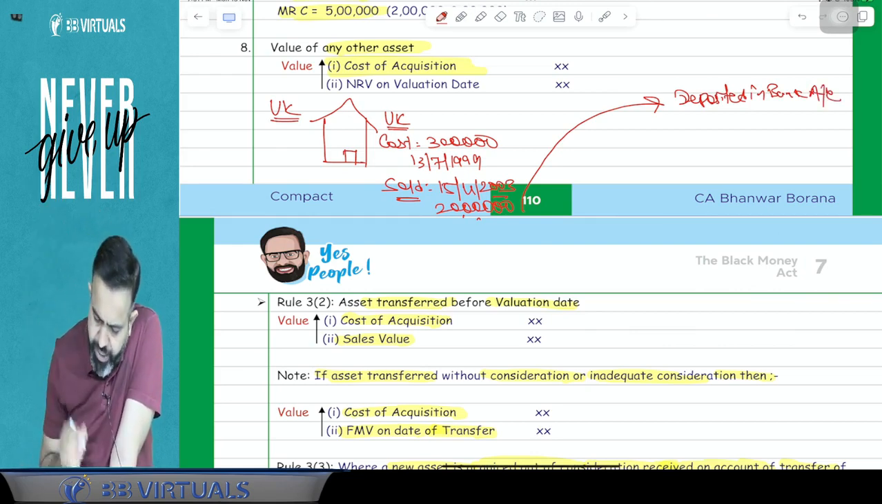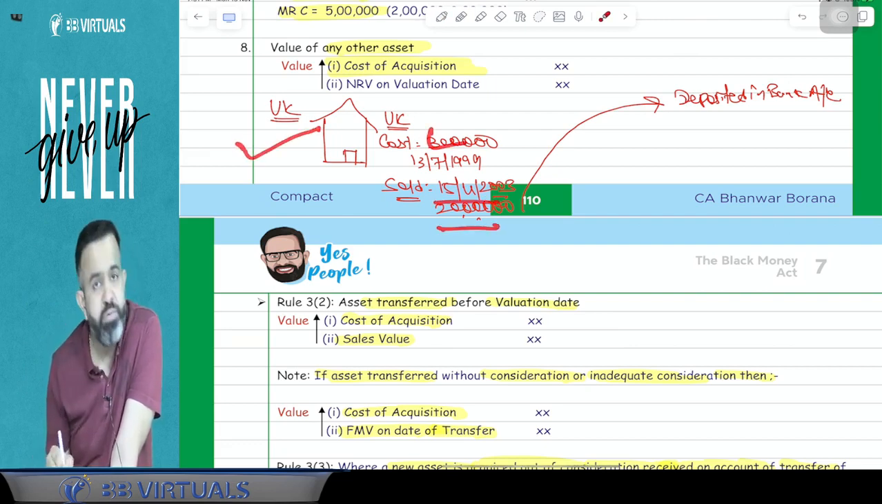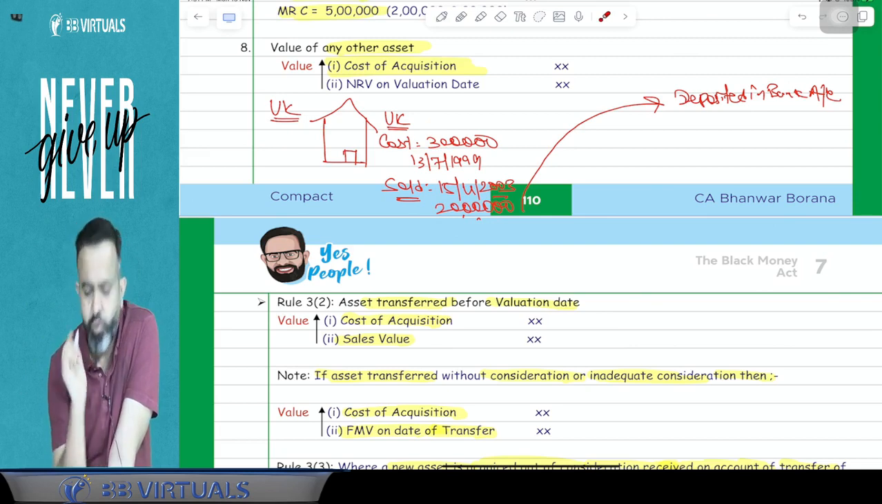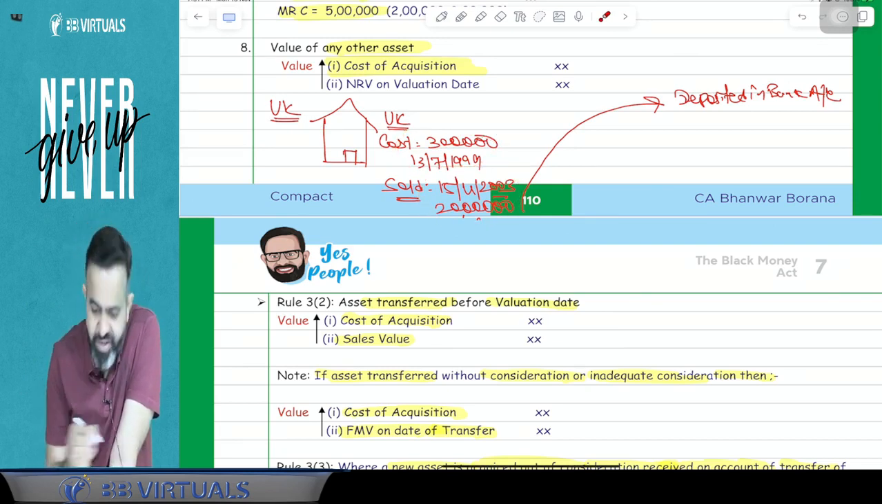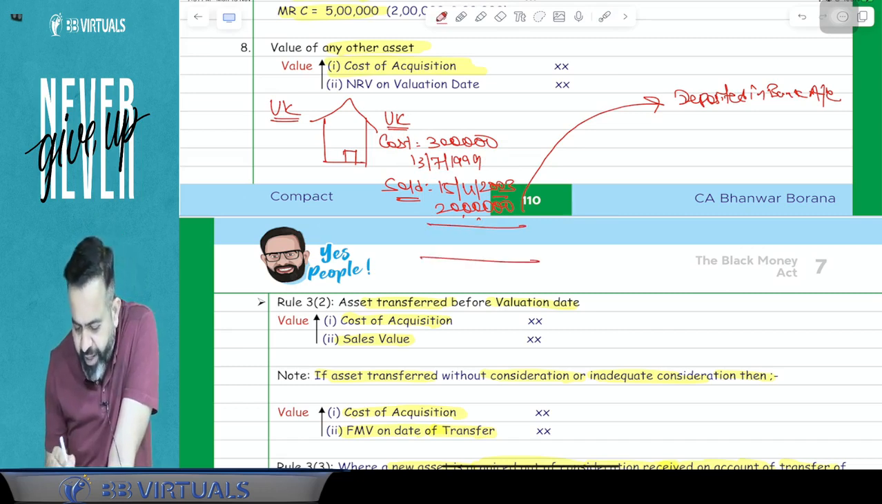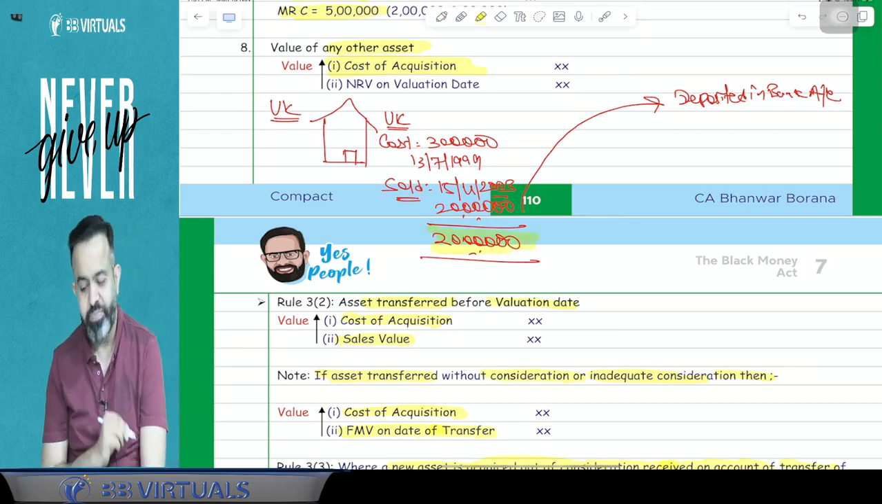Then try to understand, this asset value will be, can I say, cost or selling price, whichever is higher? Because if you transfer before the valuation date, then it is cost or selling price, whichever is higher. So can I say that this asset value will be 20 lakh rupees?